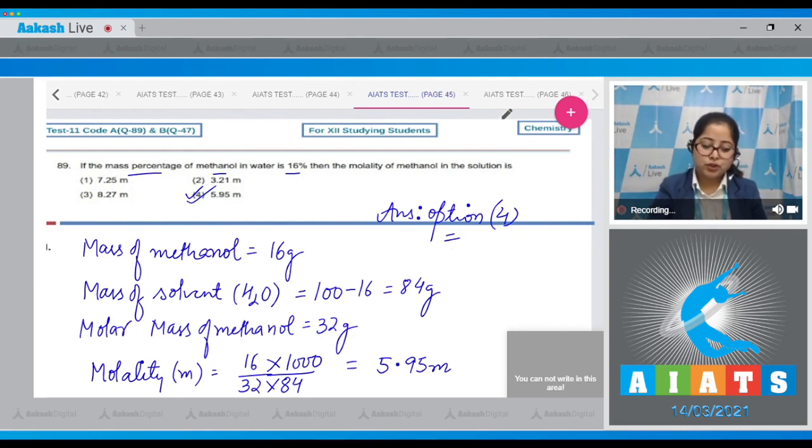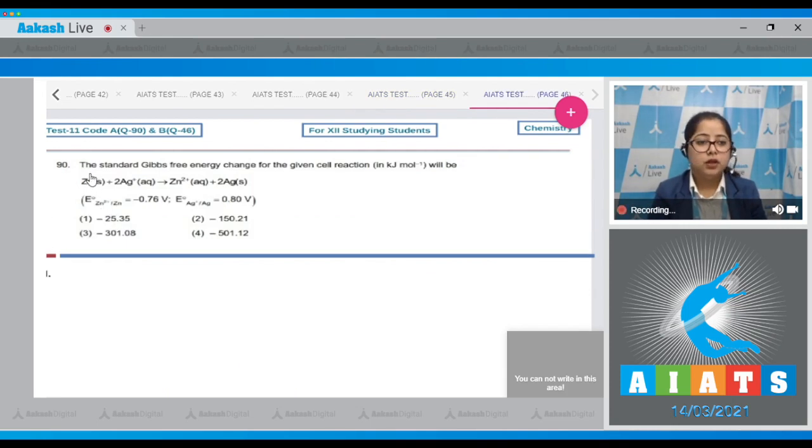Moving to the next question, students, which is question number 90. Let's read the question. The standard Gibbs free energy change for the given cell reaction in kilojoule per mole will be. The reaction given is Zn plus 2Ag+ gives Zn2+ plus 2Ag. We are given the E0 value of Zn2+ / Zn, which is minus 0.76 volt, and E0 of Ag+ / Ag, which is 0.80 volt. And we have to calculate the standard Gibbs free energy.